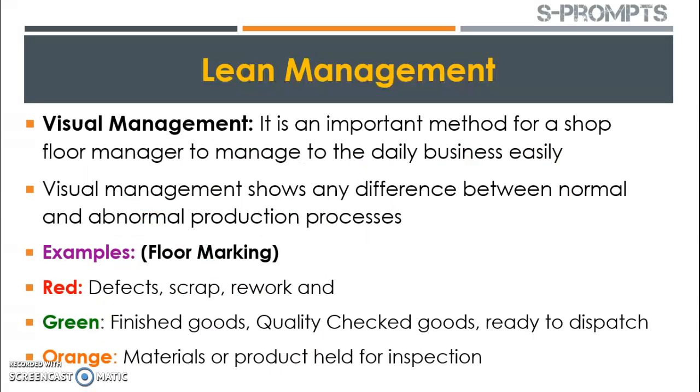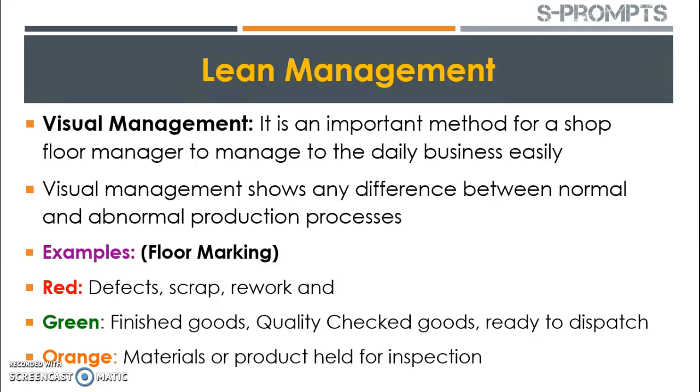The next is visual management. Many a time the communication need not be done only through words, but the messages can be passed on the shop floor with the help of visual management. So what does visual management indicate? Say for example, there must be some markings on the floor in red color, green color, orange color, and if the materials are kept in this red, green and orange color marking, that will clearly indicate to the person who is looking at those materials.